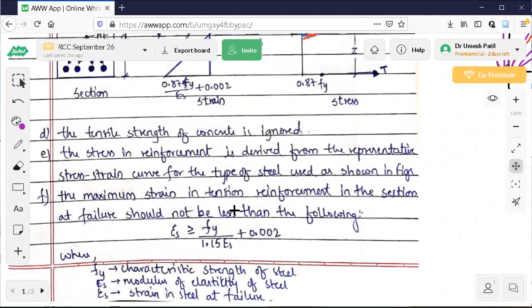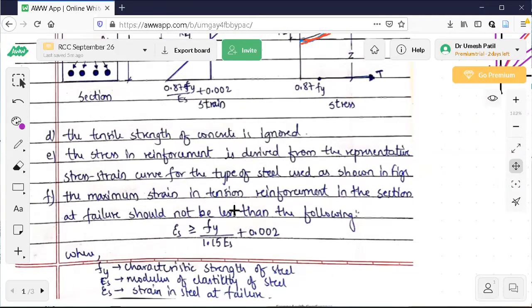I already told you that if it is Fe250, the value of fy, which is the characteristic strength of steel, is denoted by fy. So fy will be 250. If I use Fe415 steel, fy becomes 415. Here I am going to divide fy by the partial safety factor. I am not going to assume fy at the site.